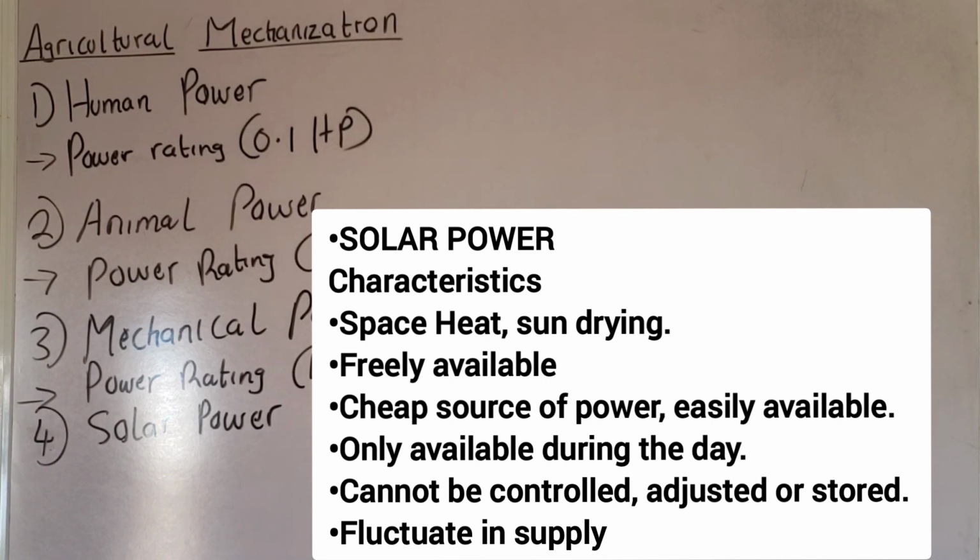For example, you might have a day that the weather is harsh with the sun, and you might also have a day where the weather is cool. You understand? So that is it. It fluctuates in supply. So those are the characteristics of solar power.